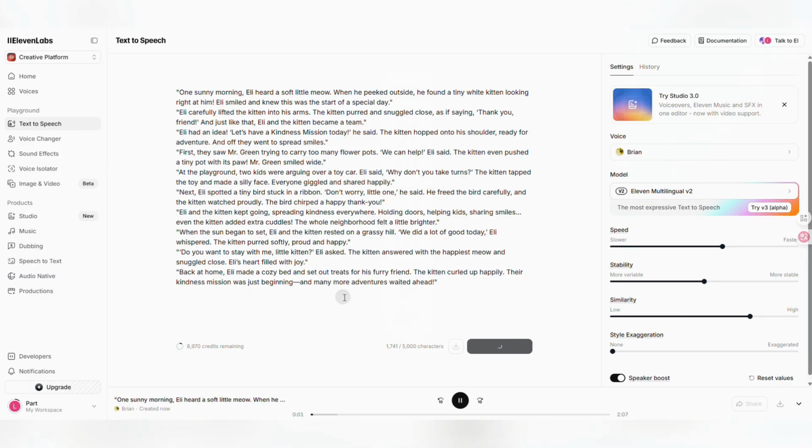One sunny morning, Eli heard a soft little meow. When he peeked outside, he found a tiny white kitten looking right at him. Eli smiled and